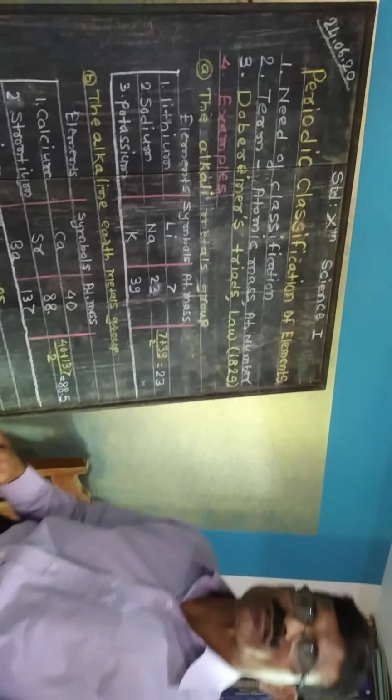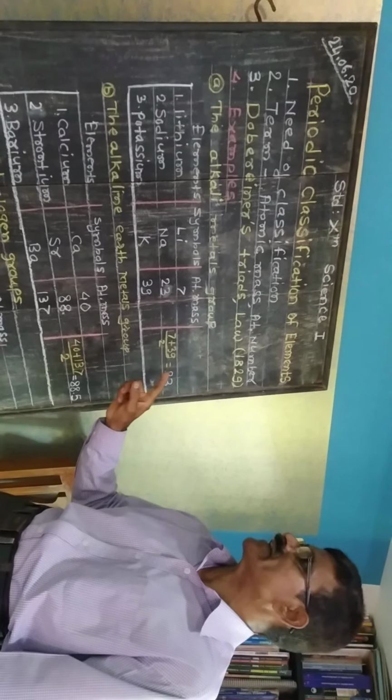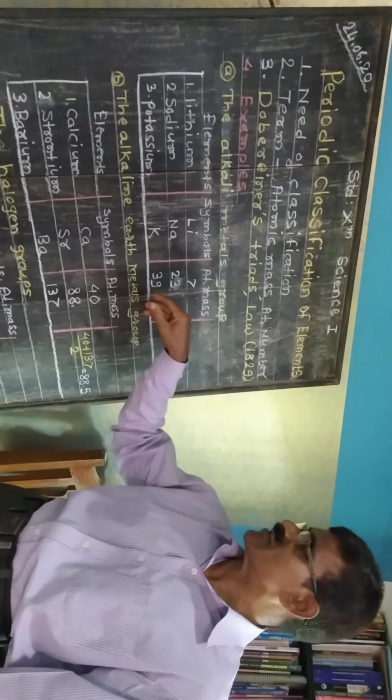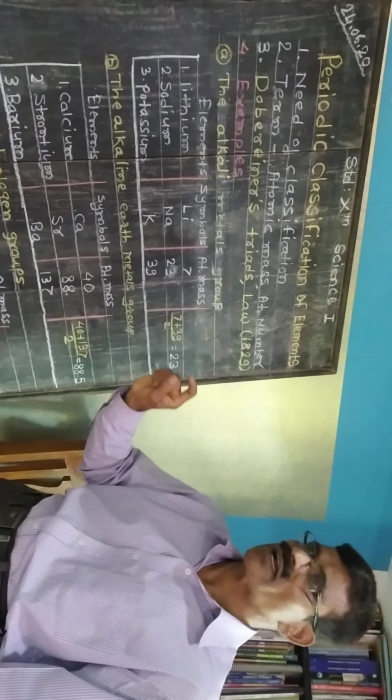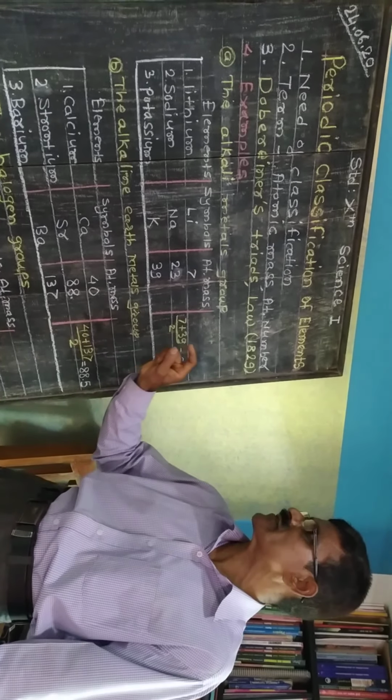Then he proposed the Dobereiner triads law, in which he said that in a group of three elements having similar characteristics, the mass of the middle element is the arithmetic mean of the first and third, and that was proved by some examples.